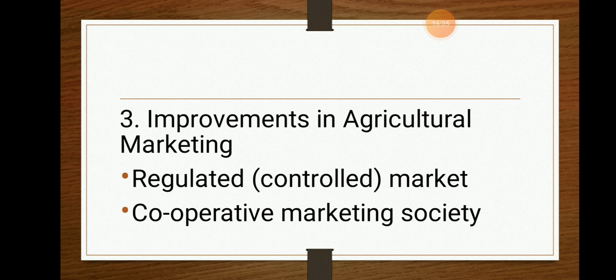And second is the cooperative marketing society, where the people cooperatively come together and sell their food grains. When some people come to them and start bargaining, the farmer is free to shift their selling to another buyer when the bargaining of the people or the private enterprises increases. So that is known as a cooperative marketing society, where more and more members help the farmers in increasing the price of their food grains. So that is the improvements under agricultural marketing.